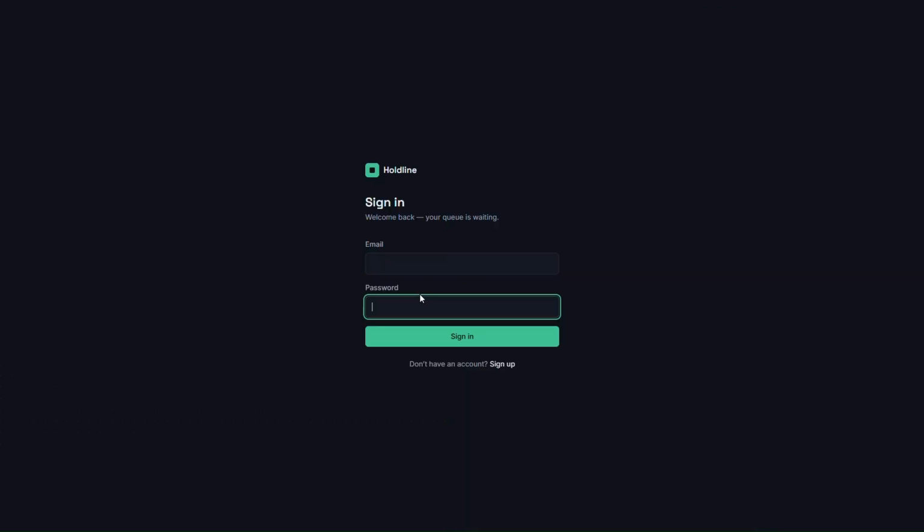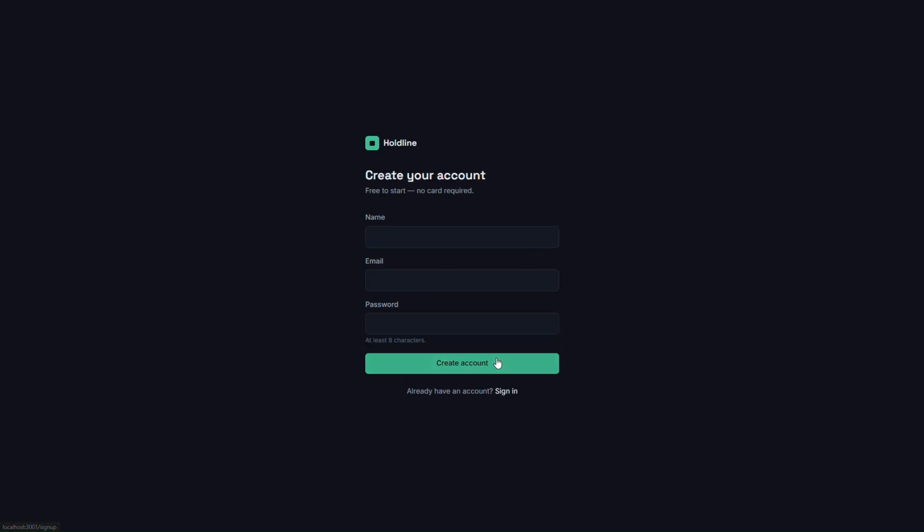So this is the login page. We have to enter the email ID and password. Let's sign up because we have not created any account. So Codersarts and contact at the rate.